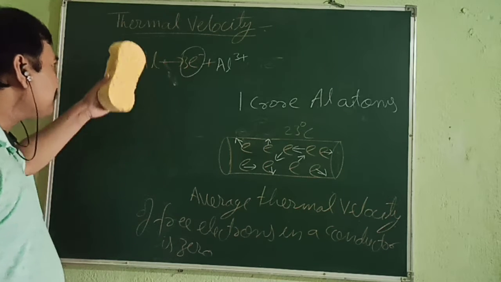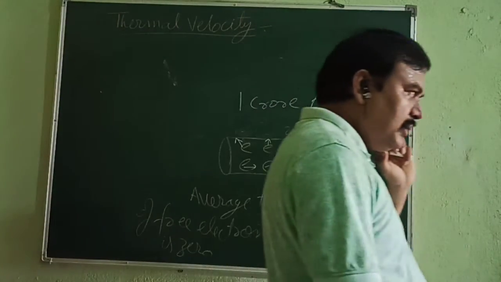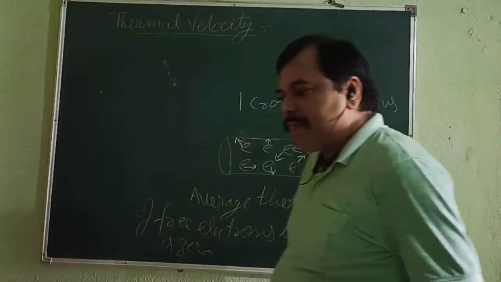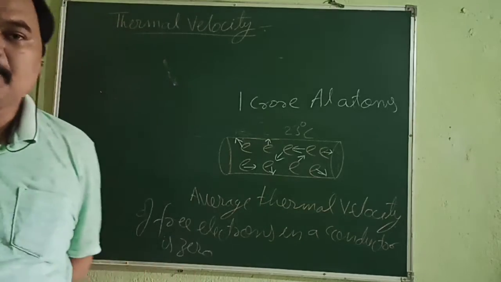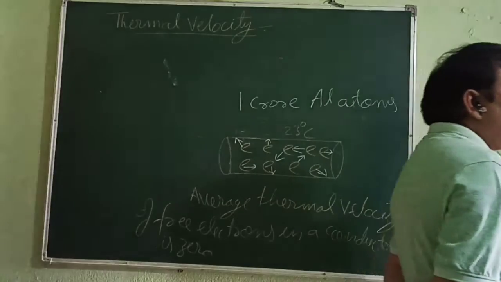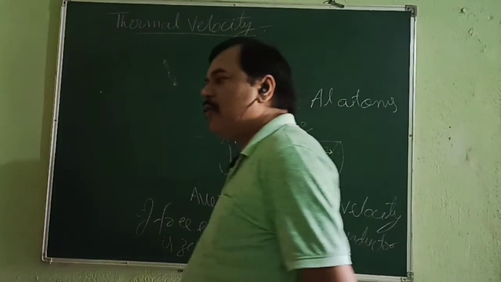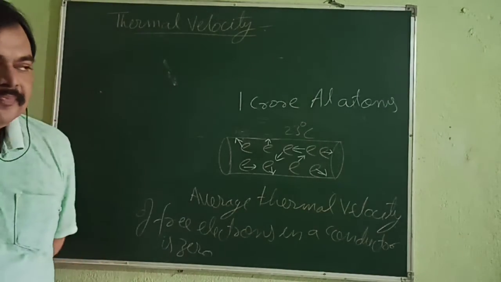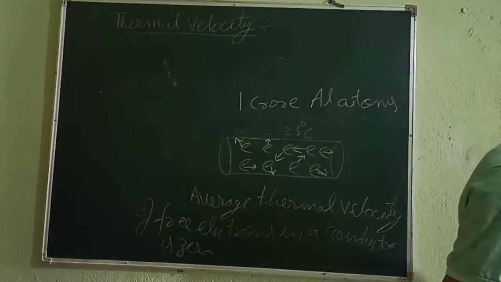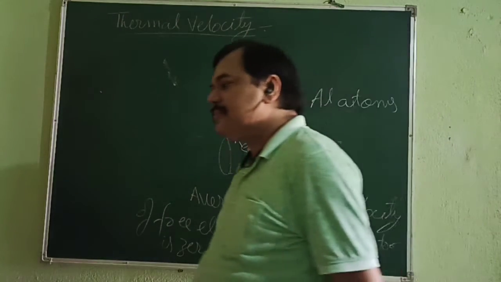Now, you can write the definition of thermal velocity first. Start writing. The free electrons of a conductor absorb thermal energy from the surroundings, which gets converted into their kinetic energy.